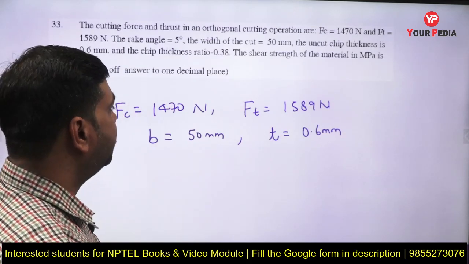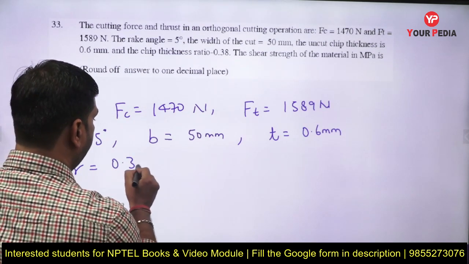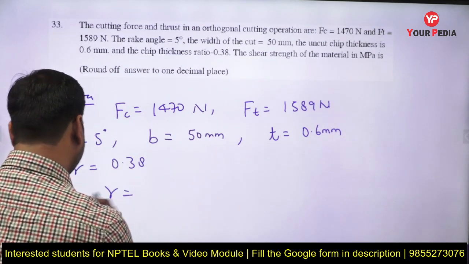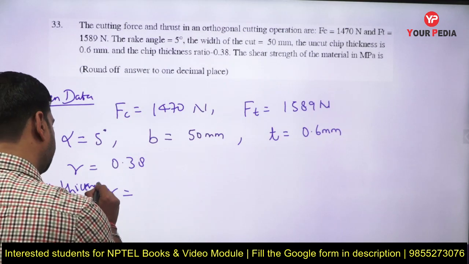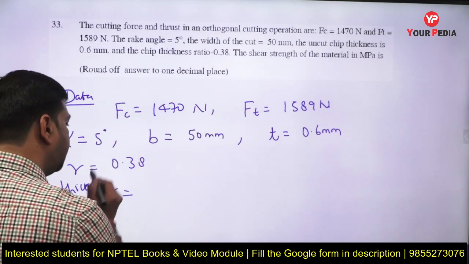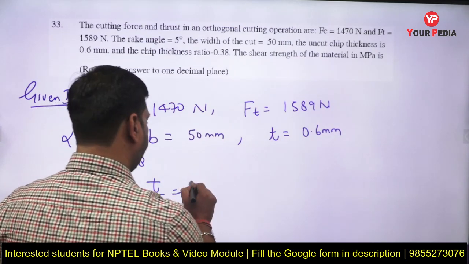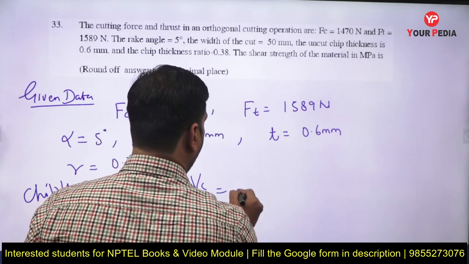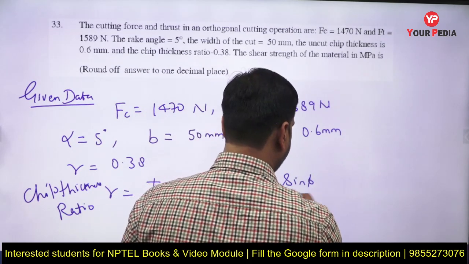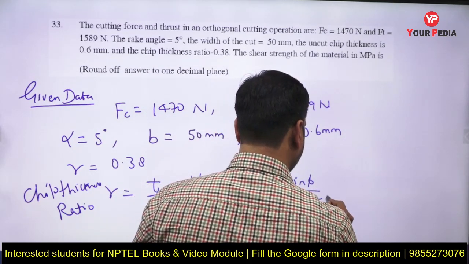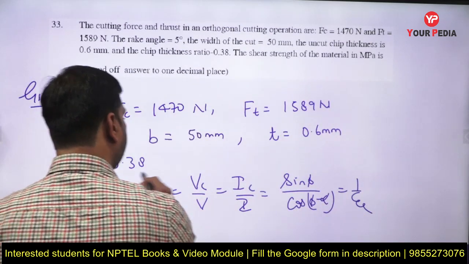And the chip thickness ratio is represented by r, which equals 0.38. The chip thickness ratio is the ratio of uncut chip thickness to chip thickness, t by tc. You always remember this formula. That will help you a lot.